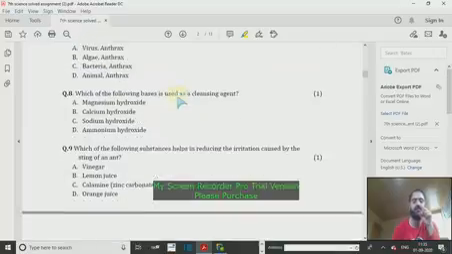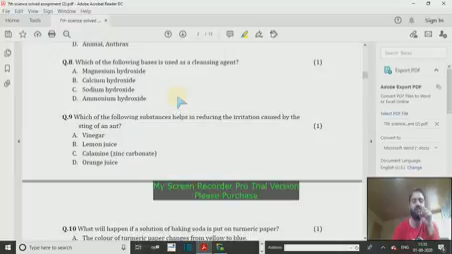Now we have this: which of the following bases is used as a cleansing agent? You remember the chapter Acids, Bases and Salts, and there are many uses of these acids and bases. You can see that ammonium hydroxide is used as a cleansing agent. Magnesium hydroxide and calcium hydroxide have different uses, and ammonium hydroxide is used as a cleaning agent.